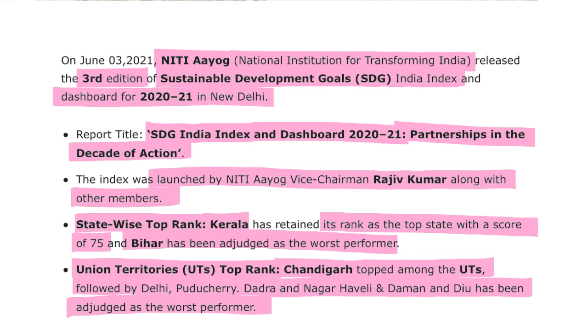Alright, so if we are talking about states, it was topped by Kerala, and if we are talking about union territories, it was topped by Chandigarh.